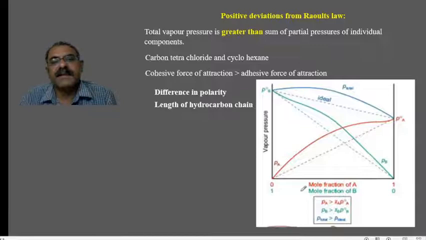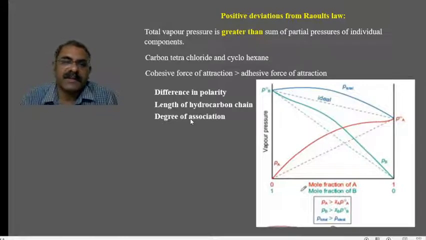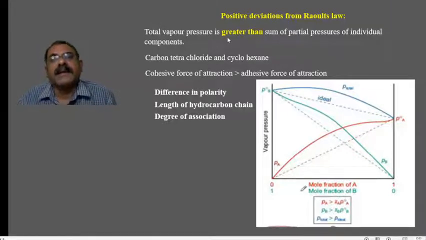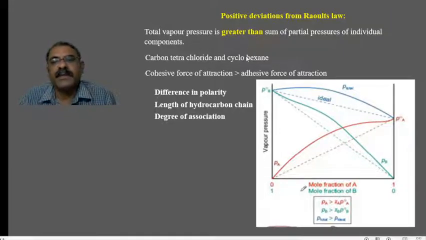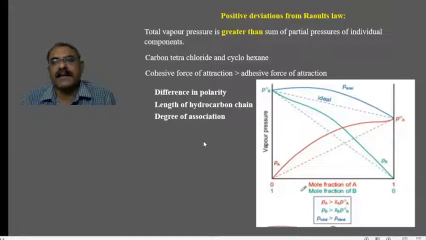The factors which lead to an increase in cohesive force are difference in polarity between solute and solvent, length of the hydrocarbon chains of solute and solvent, and degree of association. Due to these factors, the cohesive force of attraction increases, thereby the total vapor pressure is more than the sum of partial pressures of the individual components. Examples of solutions demonstrating positive deviation are carbon tetrachloride and cyclohexane, right?